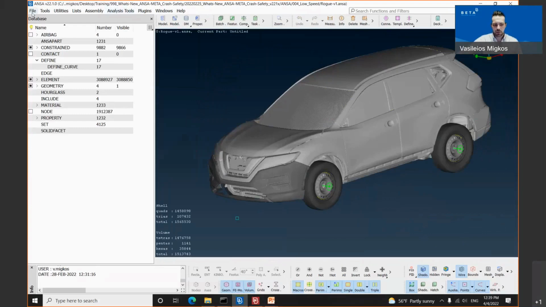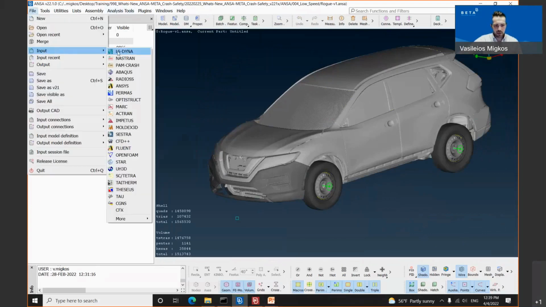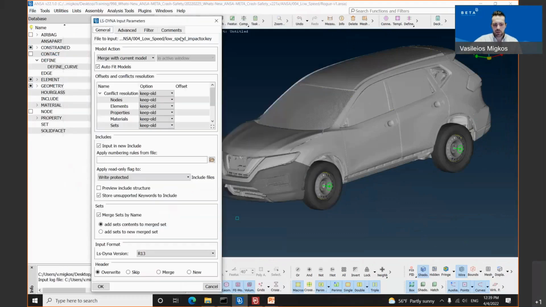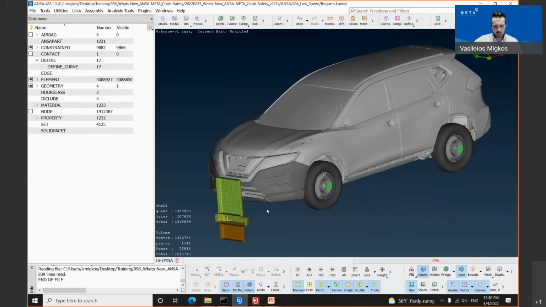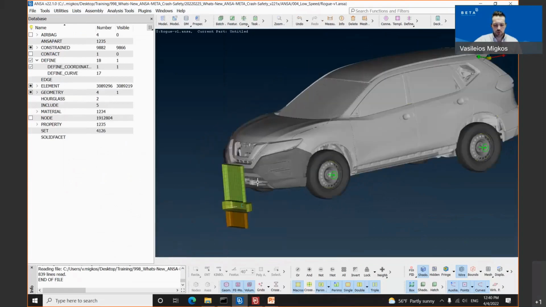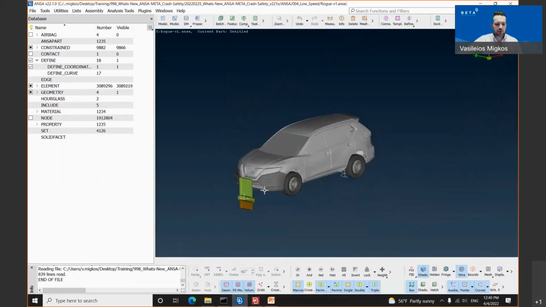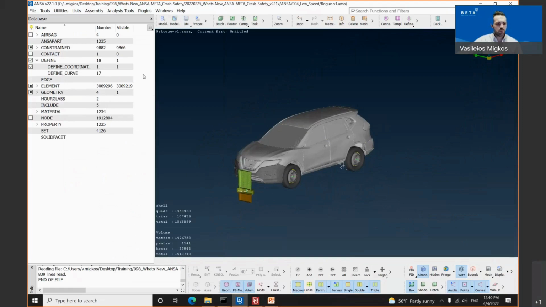This can be simply done by using the file input LS-DYNA option, selecting the impactor and using the checkbox input in a new include. The reason why we are doing this for this tool is simple. During the positioning, there is an option to select the impactor and it opens up the include help window.